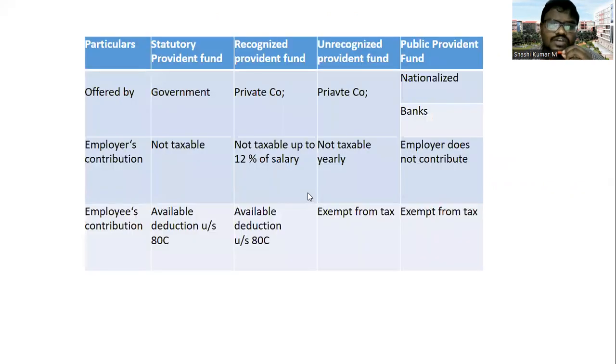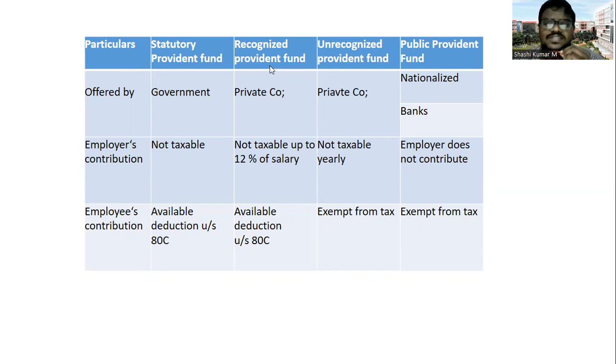The first one is the statutory provident fund. Here we have to see three particular pieces of information which are applicable for taxation purposes. The statutory provident fund is applicable only to central government employees, and whatever contribution is made by the employer towards this is not taxable, and whatever contribution the employee makes is exempted, and he can claim that as a deduction under section 80C.